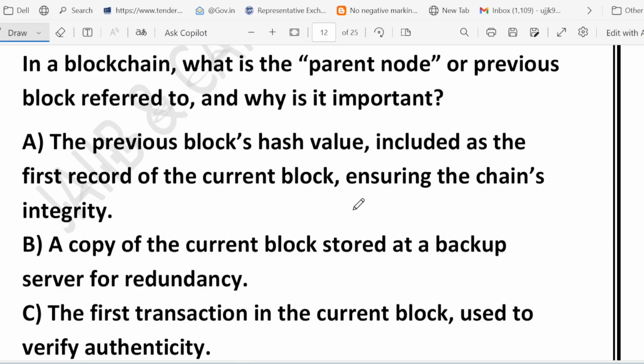That is the question. So, very beautiful question. Ever wondered how blockchain stays so secure and tamper-proof? The secret lies in something called the parent node, or the previous block. Let's break it down.